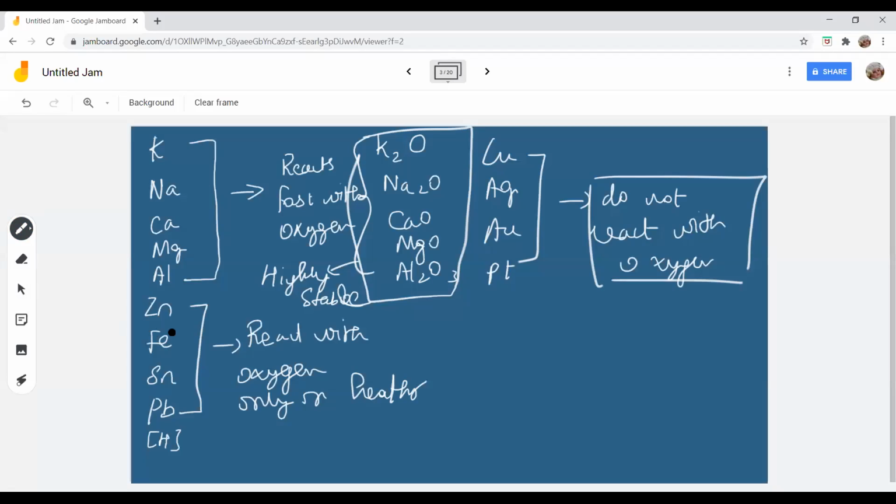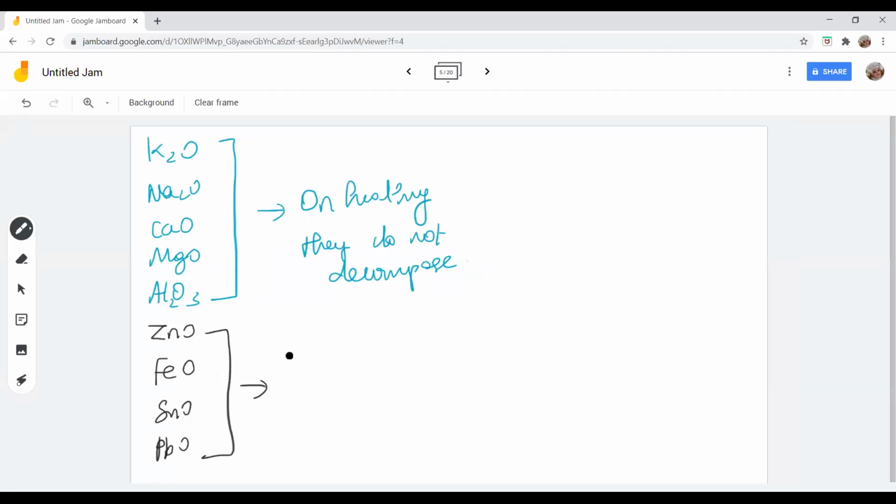They did not react fast, they reacted slow. So their compounds will be less stable than potassium oxide, sodium oxide, calcium oxide, magnesium oxide, and aluminum oxide. So these oxides decompose on heating with a reducing agent.